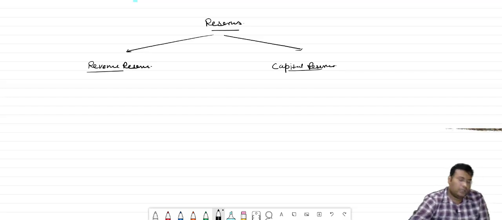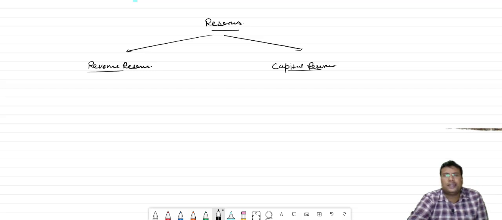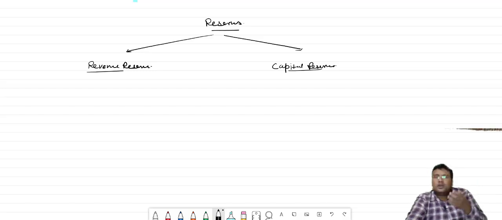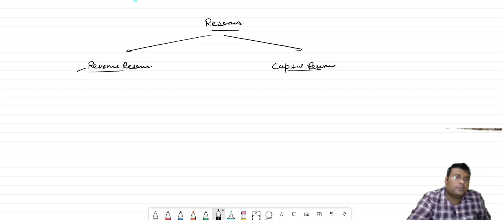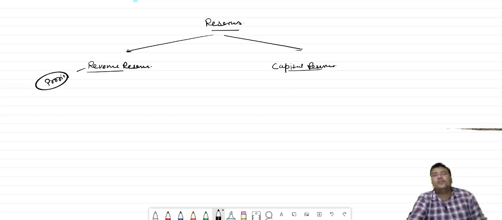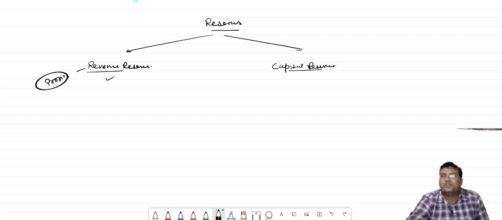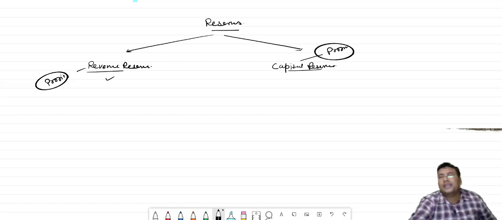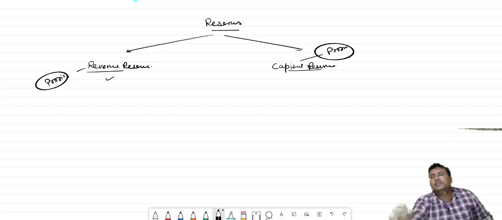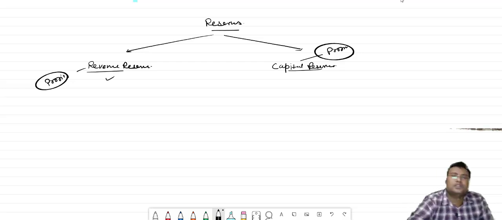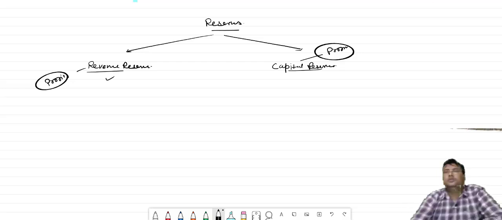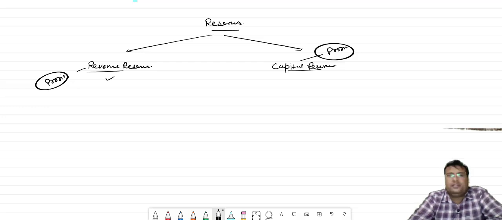In a simple way, you understand that the reserve we create from revenue profit will be considered as a revenue reserve, and the reserve we create from capital profit will be considered as a capital reserve. This is the basic difference between the revenue reserve and the capital reserve. So let's understand the revenue reserve, or revenue profit.